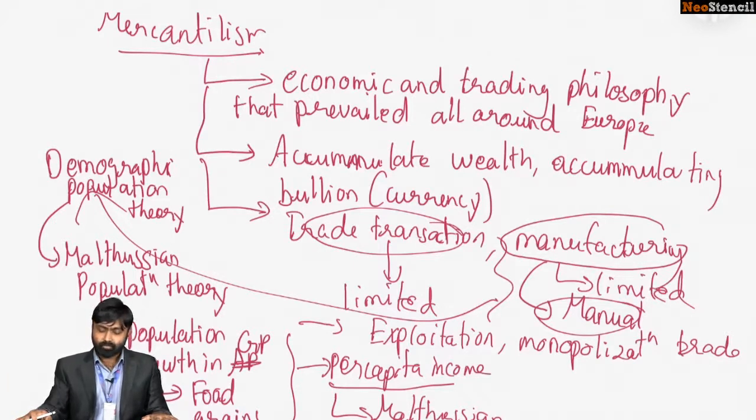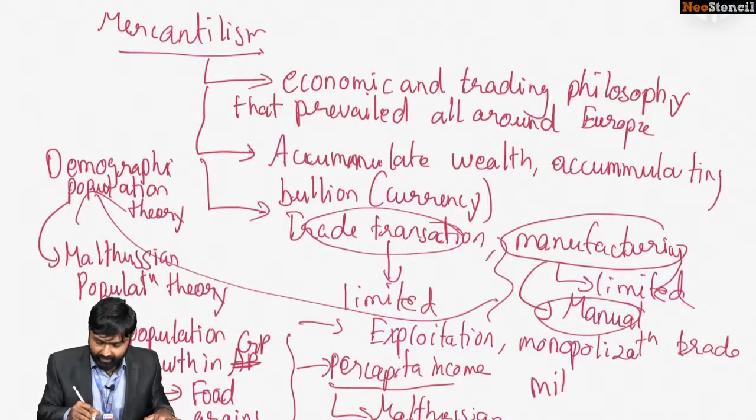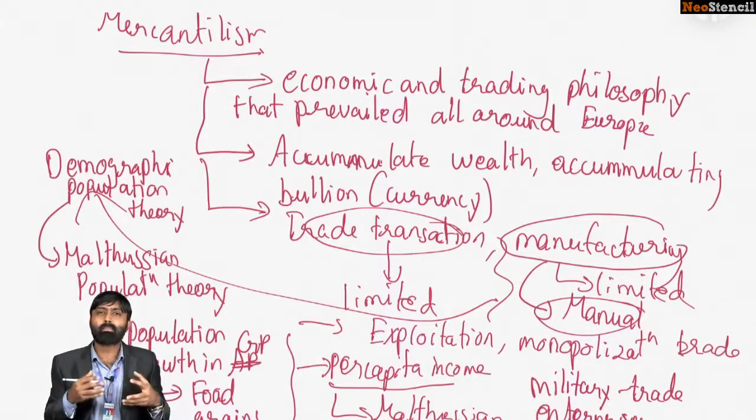That is why you call these enterprises military trade enterprises. They had both military and naval powers as well as being trading enterprises. So the military trading state evolved during this time.